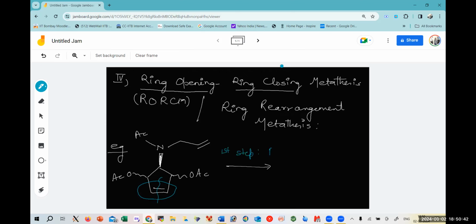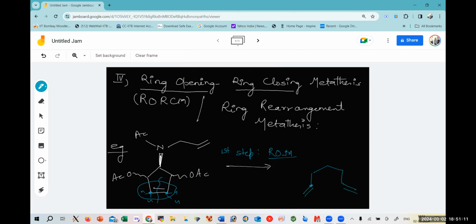ring opening metathesis. So how this ring could be opened, if you will see, it's a combination of CH2 and CH2. So this is having nothing but the CH2 and CH2. So this would just be having this kind of moiety. You have to make sure that these are having alkene.